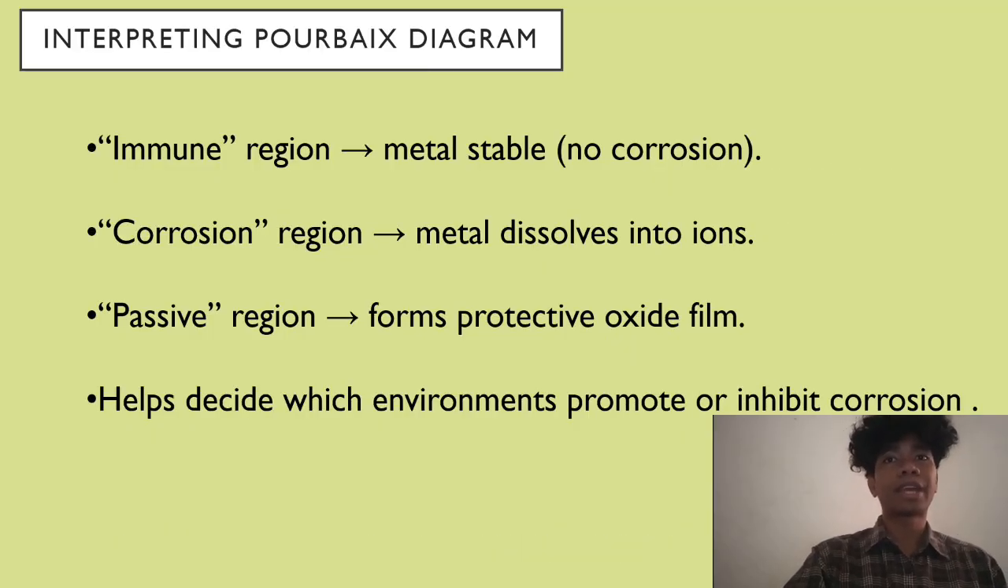Next is interpreting the Pourbaix diagram. In the immune region, the metal is stable and does not corrode. In the corrosion region, the metal dissolves into ions. In the passive region, a stable oxide film forms to protect the metal. This insight helps engineers determine which environments are safe or dangerous for specific metals.